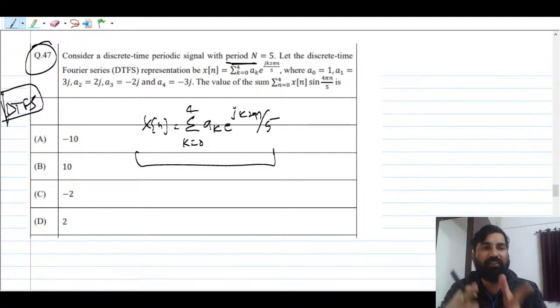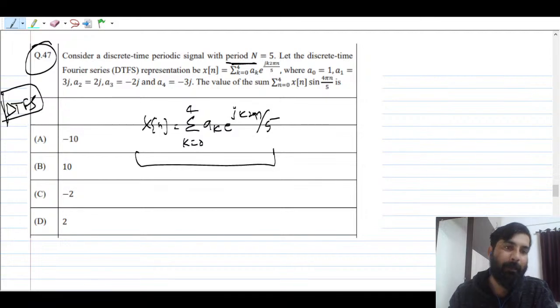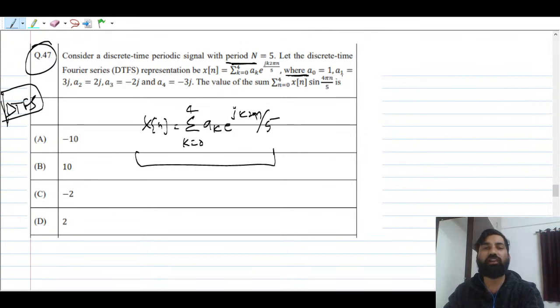It is nothing but a linear combination of complex sinusoids. Okay, your definition, your x of n is what? X of n is nothing but the sum of a_k multiplied by the complex exponentials. Now they have given some coefficients here: a0 equal to 1, a1 is 3j, a2 is 2j, a3 is minus 2j, and a4 is minus 3j.